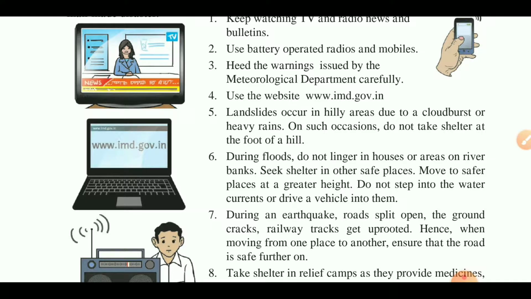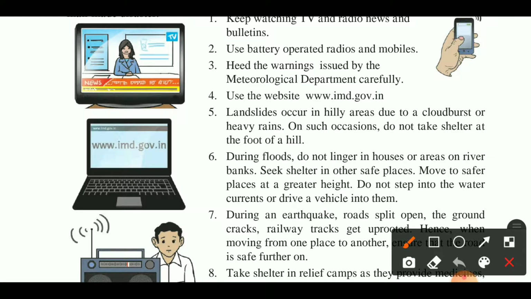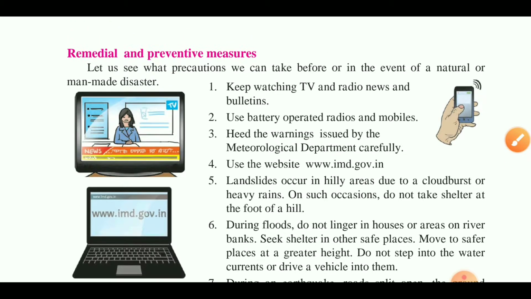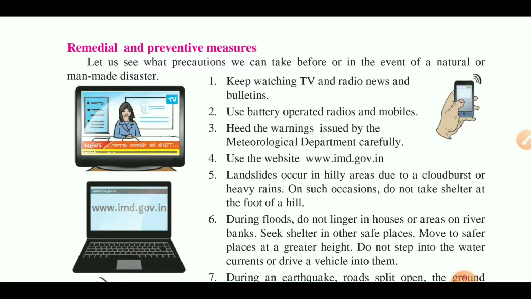Use the website www.imd.gov.in. This website is very useful for us. This is a government website. Whatever you want to know about floods, heavy rain, and any type of earthquake, you get the information on that website.